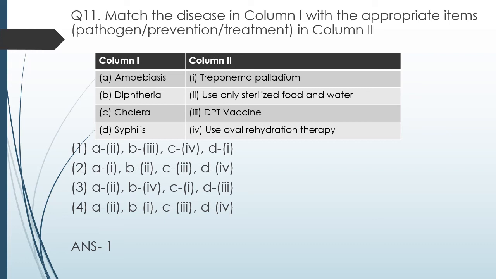Syphilis caused by bacteria Treponema pallidum, which is spirillum in shape, right? So these were the correct options. Option first, amoebiasis goes with sterilized food and water. Diphtheria, DPT. Cholera, use of oral rehydration therapy. Syphilis, Treponema pallidum.